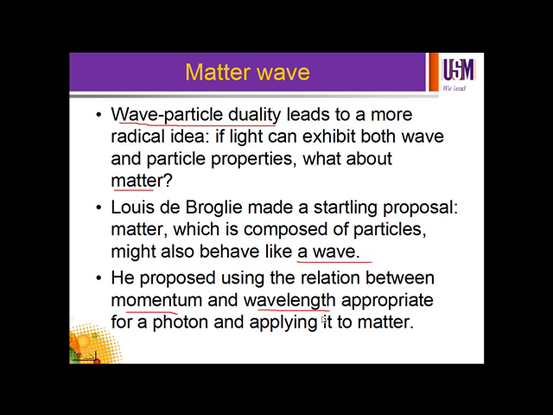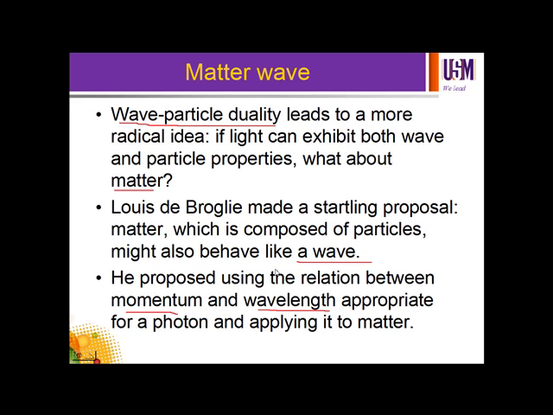For a photon, as we had discussed previously, the energy equals h nu, where h is the Planck constant and nu is the frequency. Momentum for a particle is p equals mv, where m is the mass of the particle and v is the velocity. A photon has no mass, therefore, according to the momentum equation, a photon shouldn't have momentum.